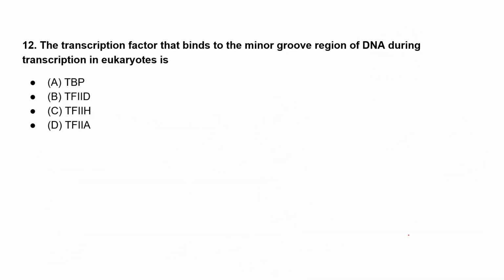Moving to the next question: the transcription factor that binds to the minor groove region of the DNA. We know that there are two grooves, the minor groove and the major groove. So the transcription factor that binds to the minor groove region of DNA during transcription in eukaryotes is: option A, TATA binding protein; option B, transcription factor D; C, transcription factor H; and D, transcription factor A.